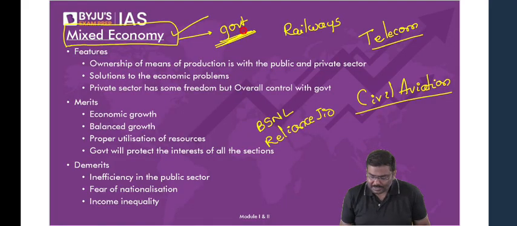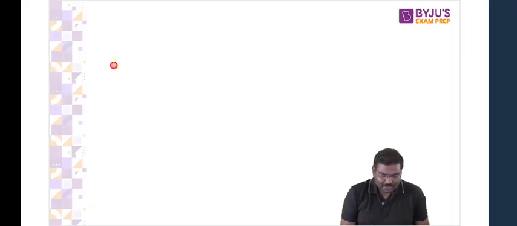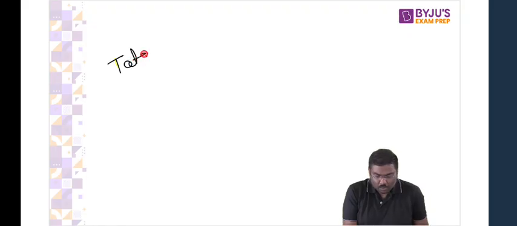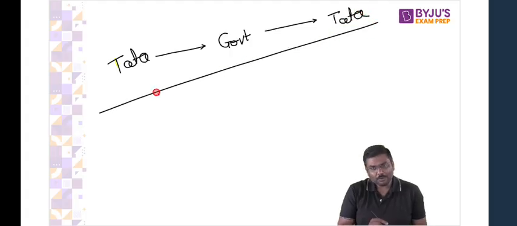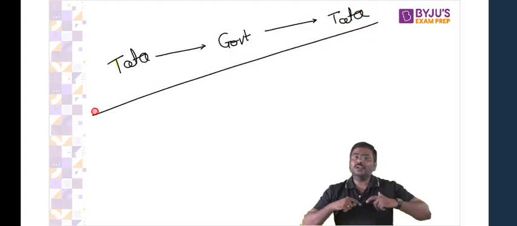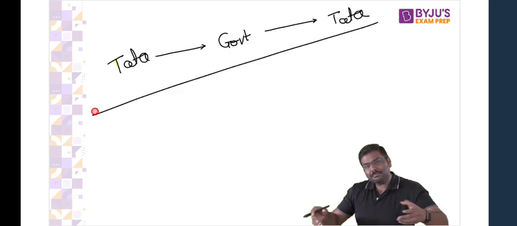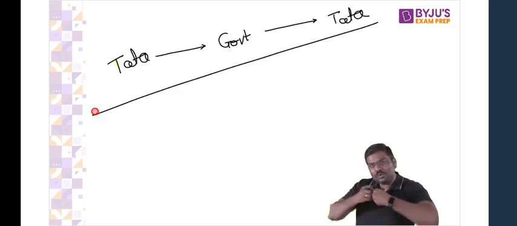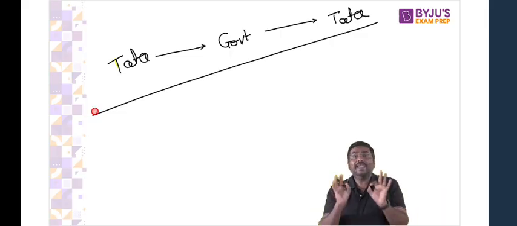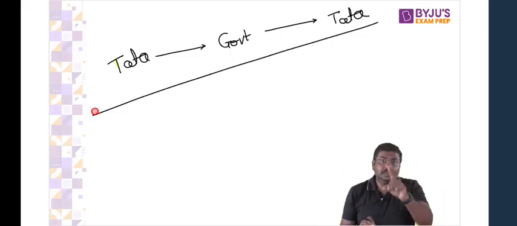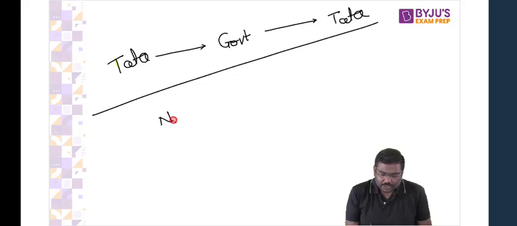So I hope you understand this. It was started by Tata company. The ownership was taken by the Government of India. And now, again, it has been sold to Tata company. So can the Government of India tomorrow start purchasing all the private sector companies' ownership and say, only I will provide the goods or services? They can do that. And please remember the right term that you need to use is called nationalization.